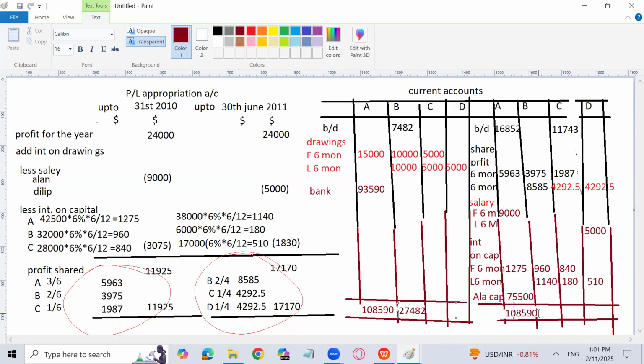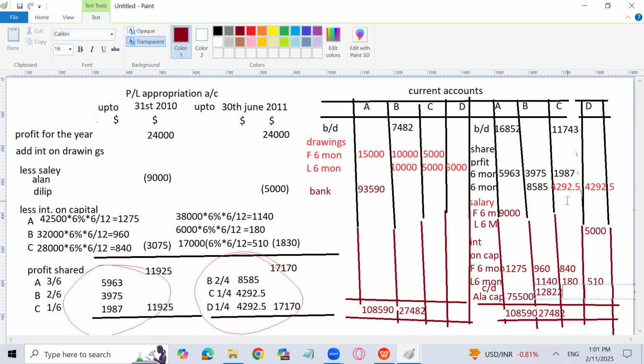I will write here also 27482, and I will write the carry down 12822. Here I will write the carry down because I don't have this place.